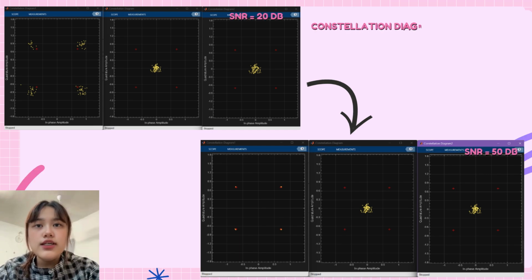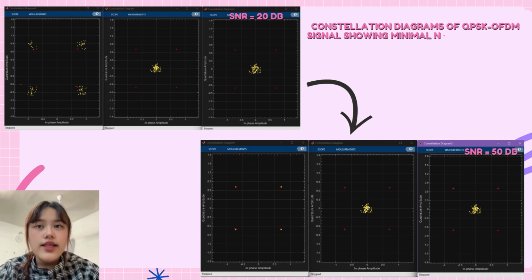This slide shows the constellation diagram when the SNR is set to 20 dB. At this level, some noise is still present in the communication channel. As a result, the constellation points are slightly scattered and not perfectly grouped together. Although the receiver can still recover the data, some bit errors may occur due to the noise interference.